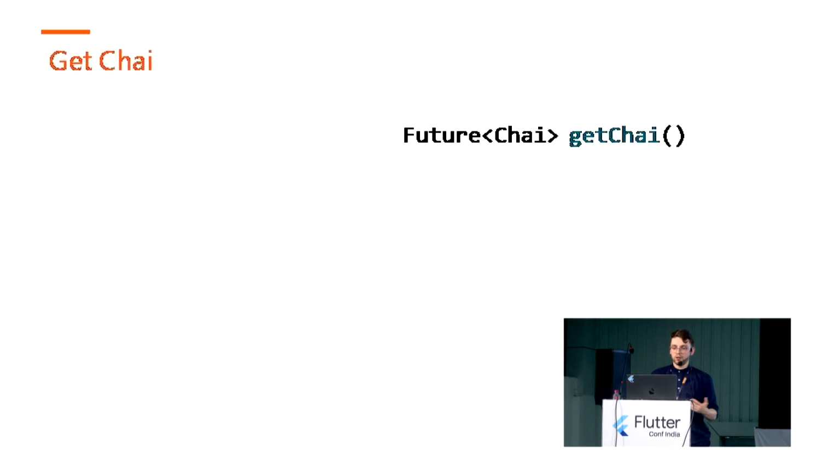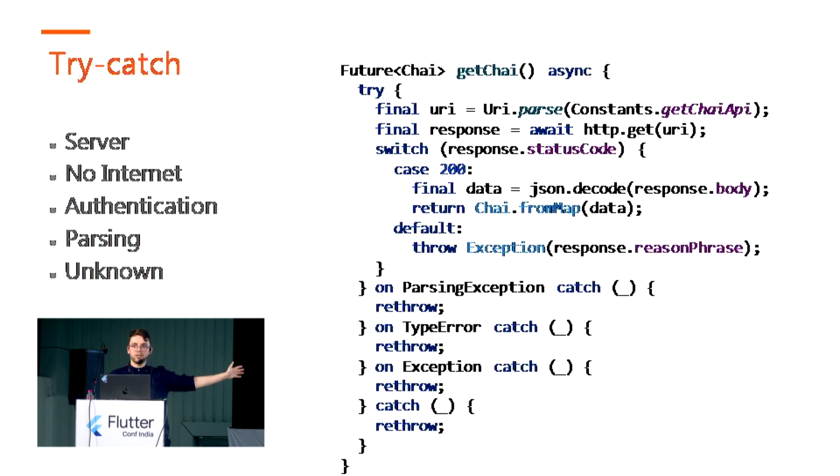We will have a future function which returns the chai model, getChai. No surprise, seemingly really easy. But if you take a look at the implementation, we can see that chai is not the only type we can receive when calling this getChai function. We can have server issues, no internet issues, maybe having a chai is super secure and we need to authenticate our users. So we will need to face multiple error scenarios, but we just wanted one chai. So how can we solve it?